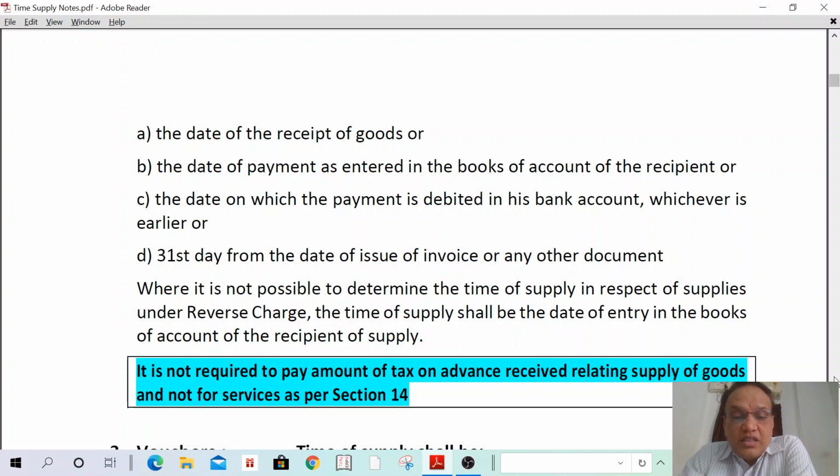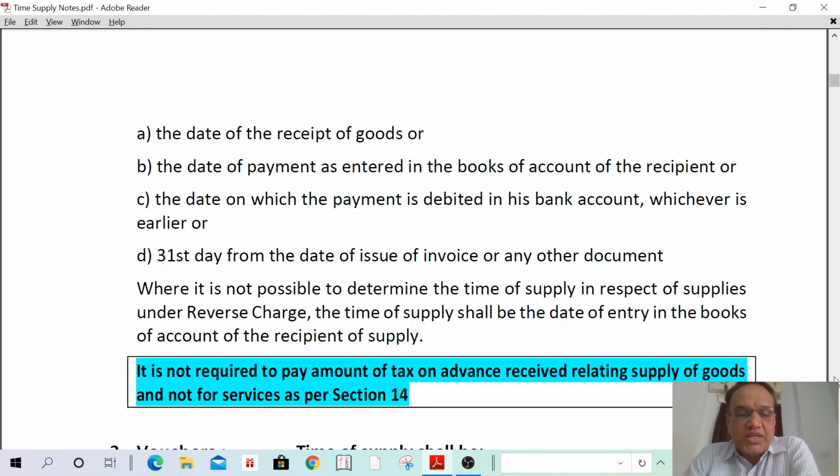Then, where it is not possible to determine the time of supply in respect of supplies under reverse charge, the time of supply shall be the date of entry in the books of accounts of the recipient. That means if it is not possible to determine the time of supply under reverse charge by these 4 methods, then the time of supply shall be the date of entry in the books of accounts of the recipient of such supplies.